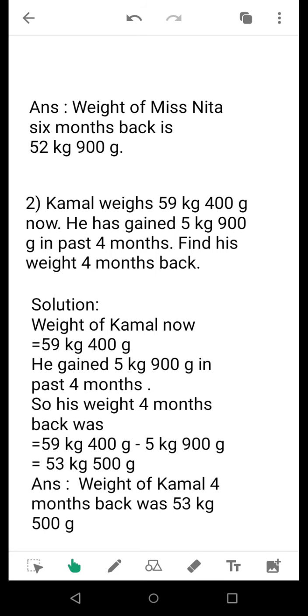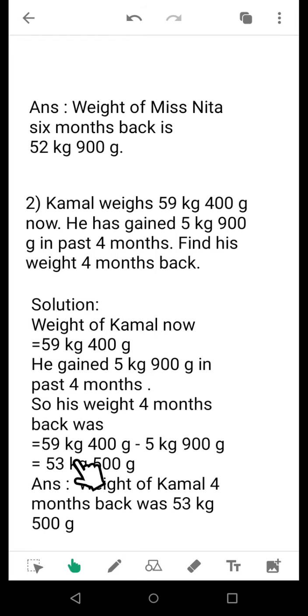Now for the solution I will start writing weight of Kamal now is 59 kg 400 gram. He gained 5 kg 900 gram in the past 4 months. So his weight 4 months back was 59 kg 400 gram, from which I will subtract 5 kg 900 gram. So this is basically a subtraction based sum.